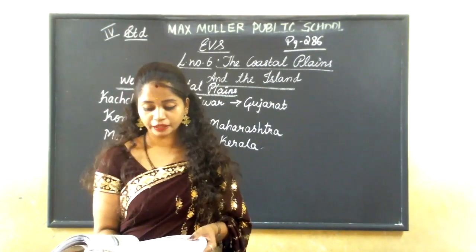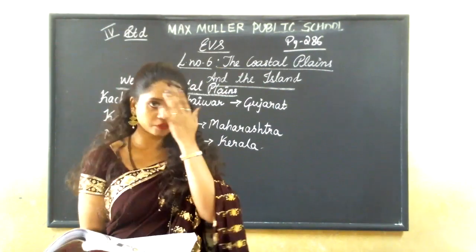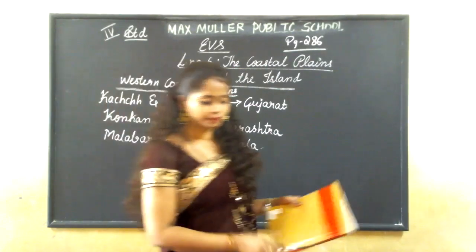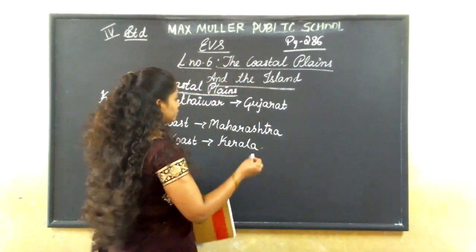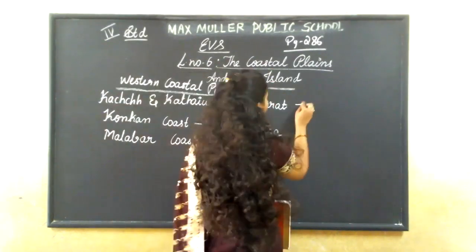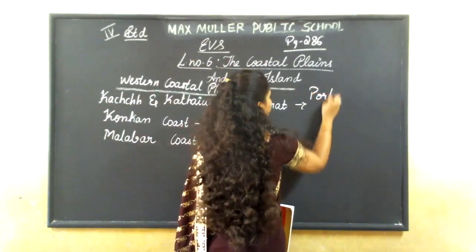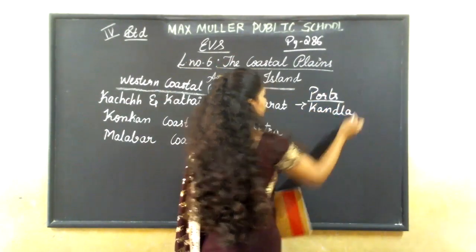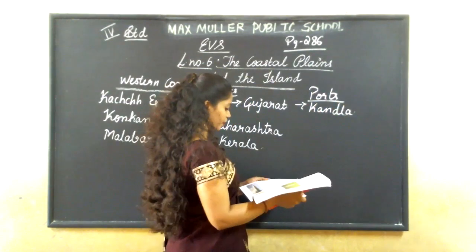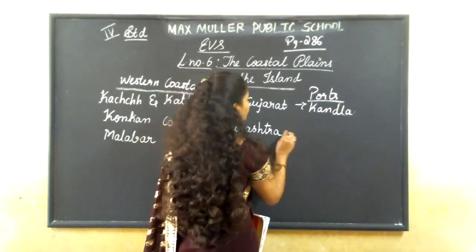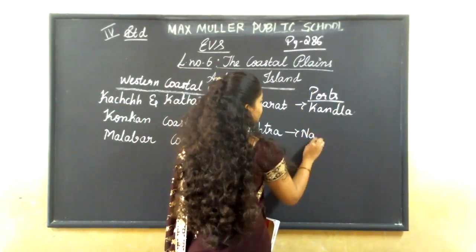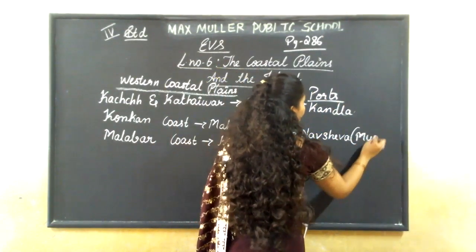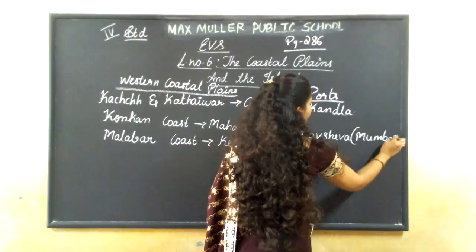In that, what are some of the important ports? In Gujarat, it is Kandla. Navsheva is in Mumbai, and Mumbai is in Maharashtra.